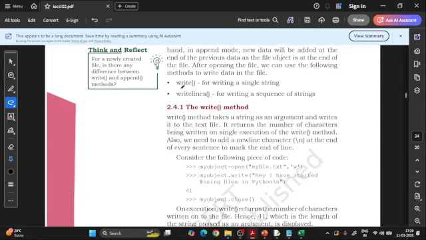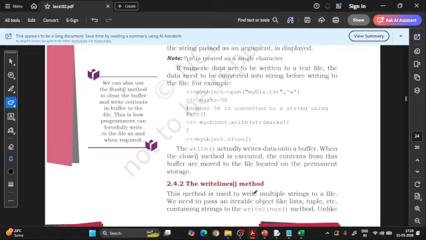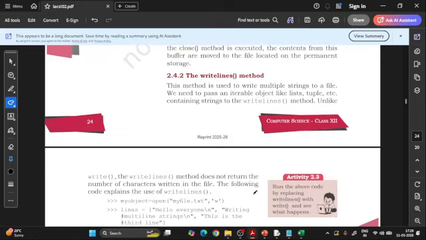We have used write, and the second function is writelines. In the same thing, see, open a file, now it will be very easy for you. Write a file, the same thing, and close. I think this is very easy for you now. So write and writelines, what is the difference between them? This question can be asked in your examinations. What is the difference?